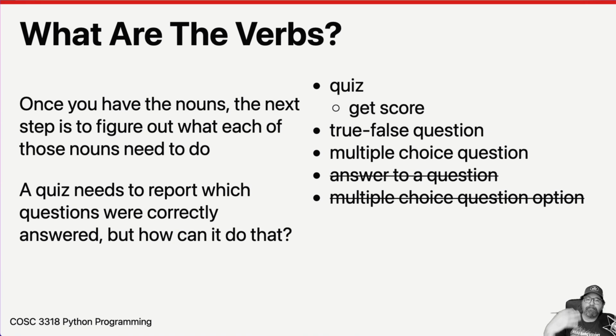All right, so after we figure out the nouns, we have to figure out the verbs for those nouns. So if we go back to the problem domain and we look at it, we have to figure out what it does. And the only thing that it says in there is that a quiz needs to report which questions were correct, or actually it just says how many were actually correctly answered. So for our quiz, we have a verb of, let's get the score, okay? After we do the quiz, after a person takes the quiz, let's get the score from the quiz and put it out